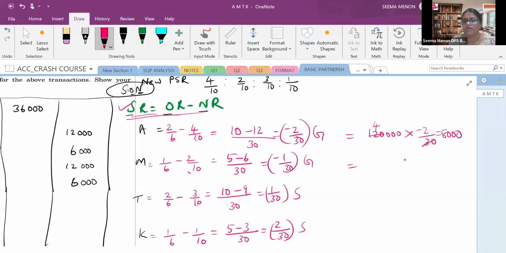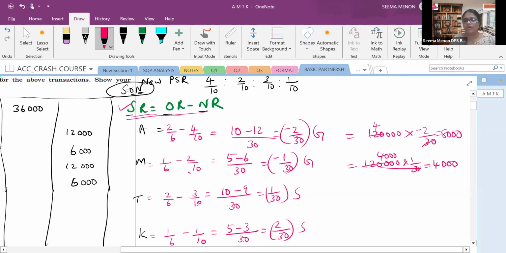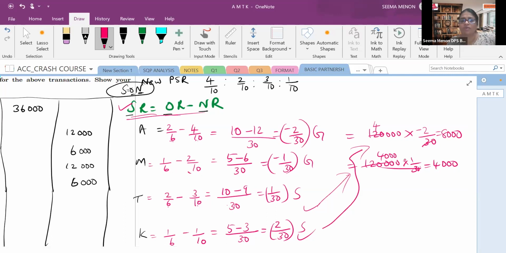The same way for M, again it will come 1,20,000 into 1 by 30. That is how much? 4,000. So 4,000 we will be getting. And already we found out for T and K. So here who will give to whom? Whose account will be debited and whose account will be credited?